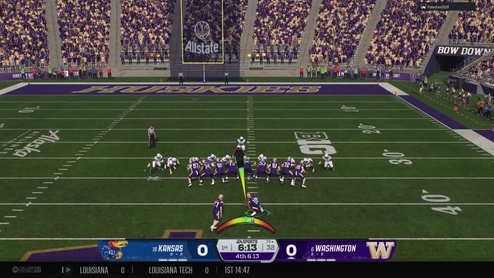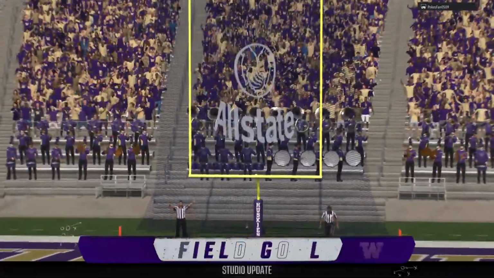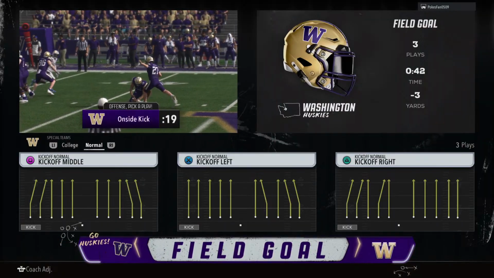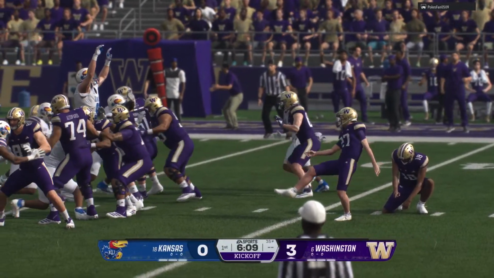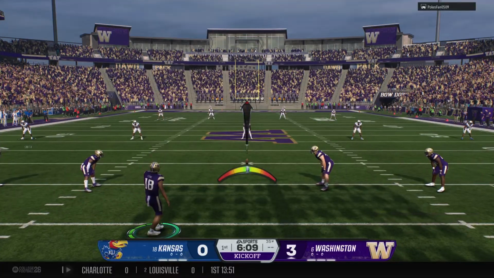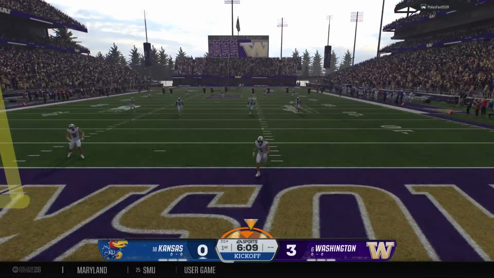This will be an attempt from 52 yards. Let's see if he's got the distance. The field goal is good. It breaks the scoreless tie here, makes it 3-0. Boy, this guy had plenty of leg here, too. Chris, you remember the days when a kick from 50-plus was a major accomplishment? Now these guys knock these out like they're almost automatic.